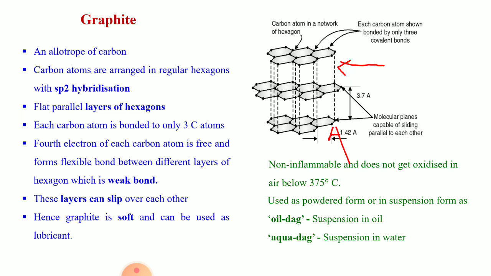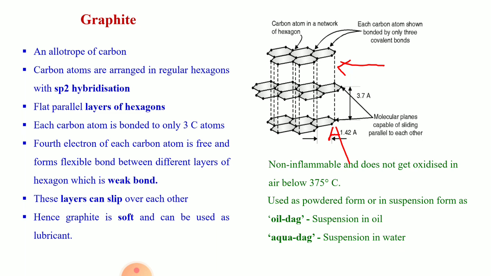Graphite is non-inflammable and does not get oxidized in air below 375 degrees centigrade. Means we can use it at very high temperature also without any risk.